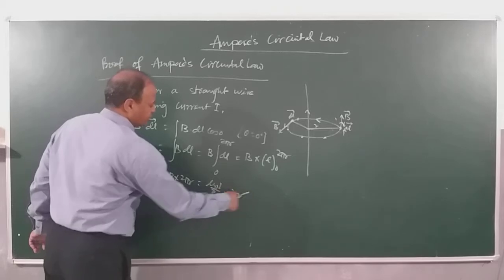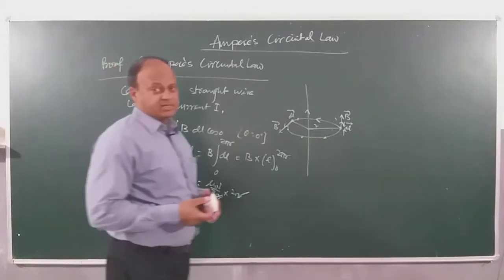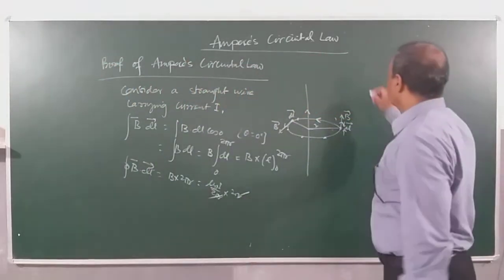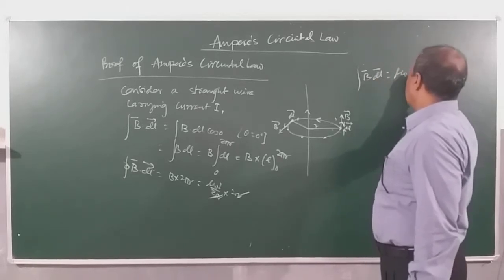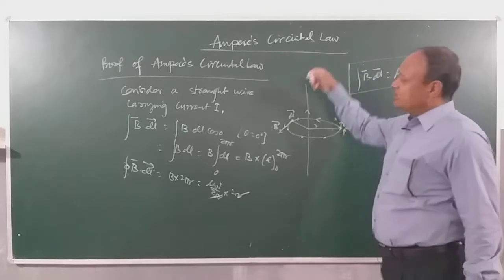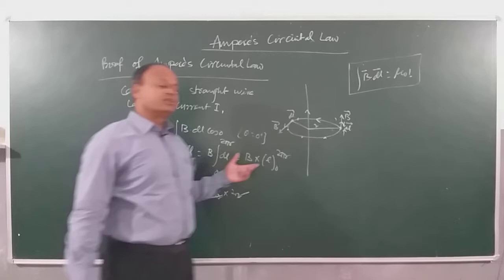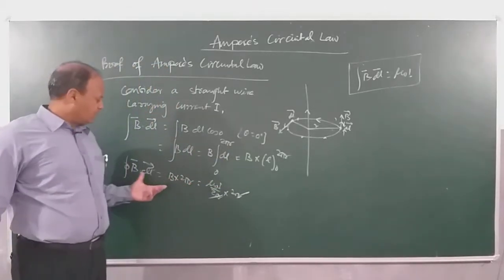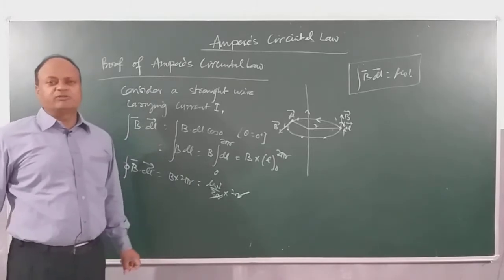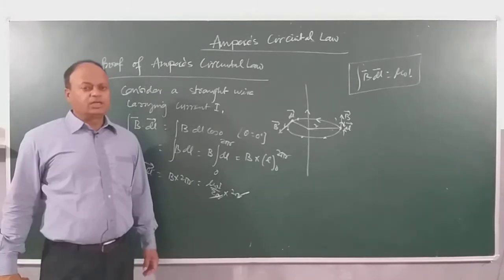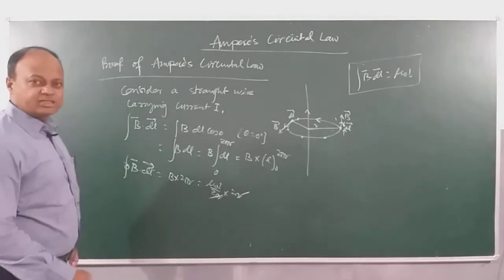Into 2 pi r. So children, you can see that 2 pi r will cancel. So in the end, what do we get? We get the line integral of the magnetic field equal to mu 0 I. So you can see that the validity of Ampere's circuital law depends upon the validity of Biot-Savart's law that we discussed. Clear? And we got B dot dl equal to how much? Mu into I, where I is our threading current. Now we will be seeing some applications of Ampere's circuital law, and these applications are important for you.